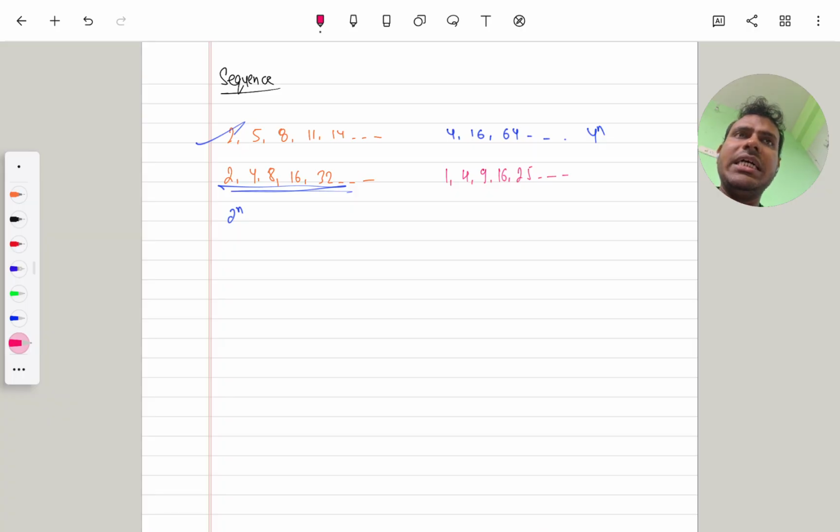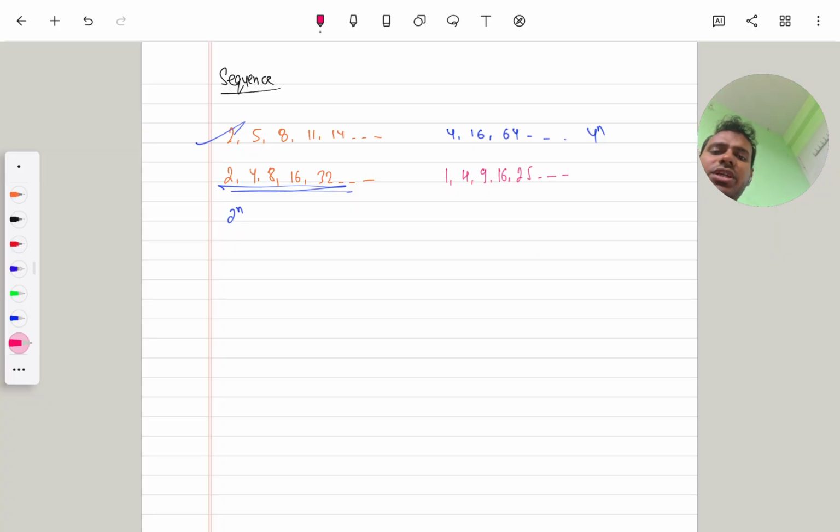Now, there is also another term, progression, which has the same definition. Sequence says that I have an arrangement of numbers which follow a certain pattern. Progression also says the same. But there is a huge difference between sequence and progression.